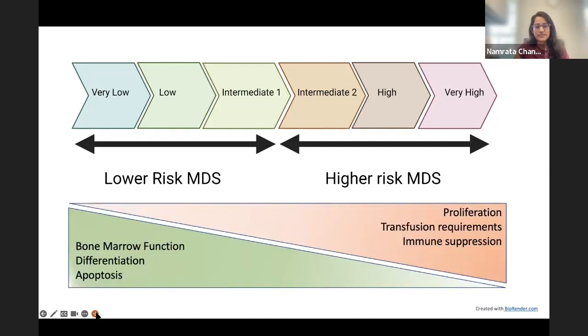In lower risk disease, as you progress down that spectrum, your bone marrow function is declining, you have changes in differentiation, and apoptosis of abnormal cells is declining. And when you move closer to that higher risk AML side of the spectrum, you're having greater cellular proliferation of abnormal cell types, increasing transfusion requirements, and greater immune suppression.